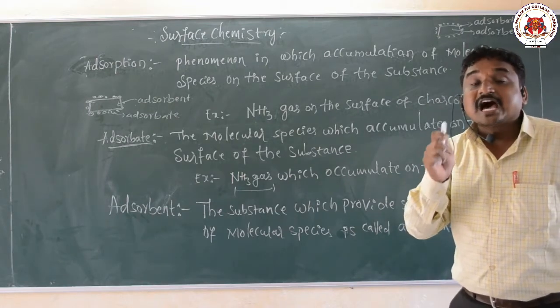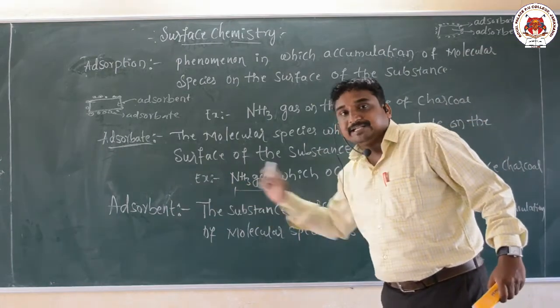Hence here the charcoal acts as an adsorbent.